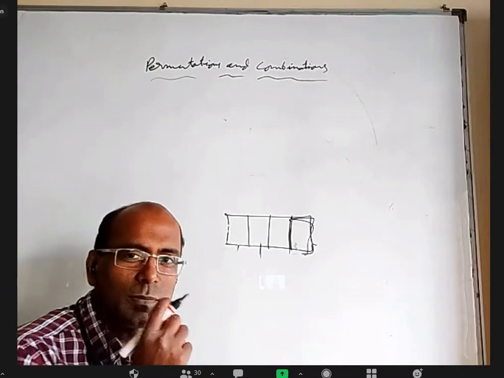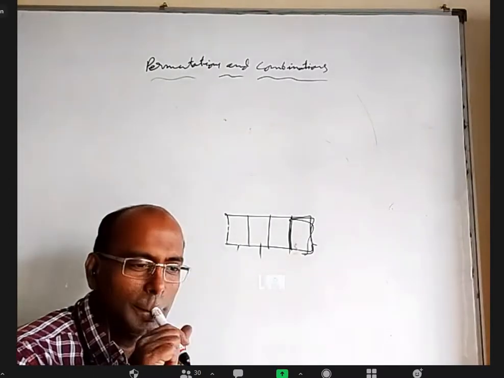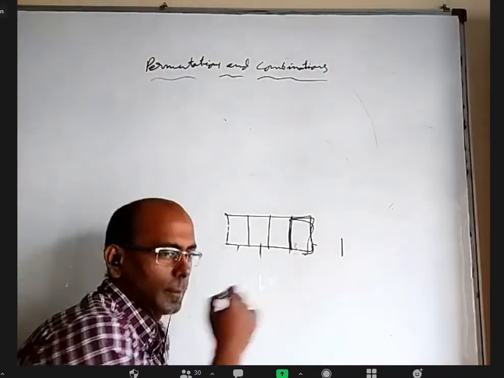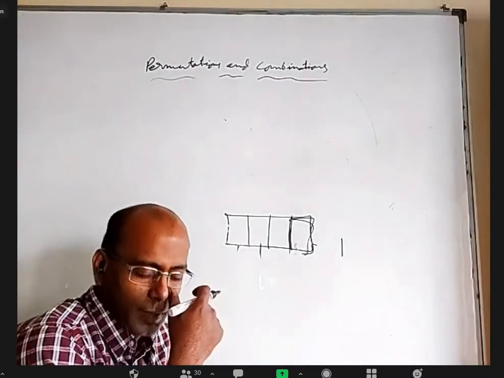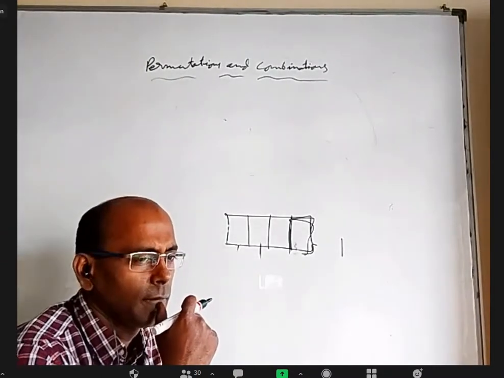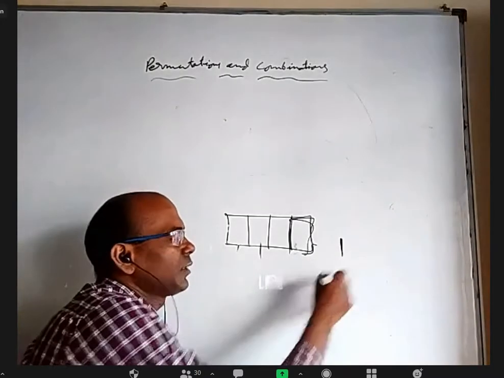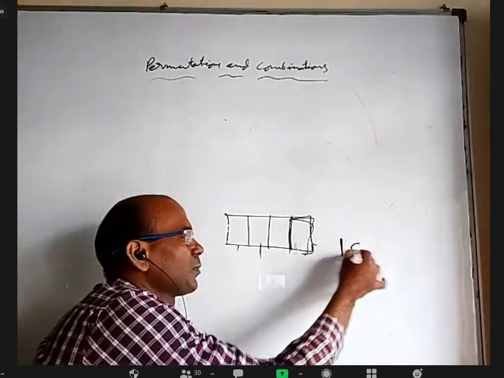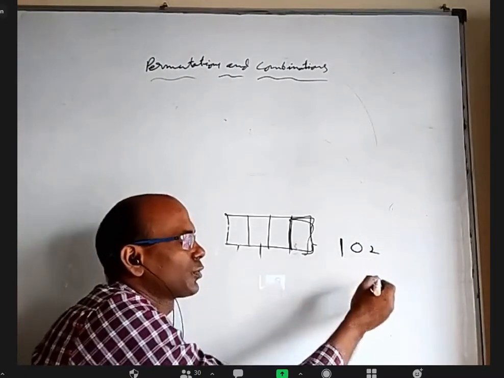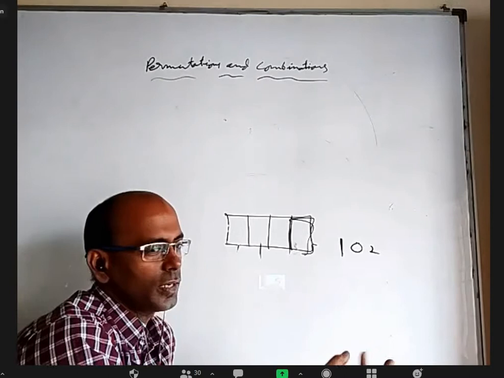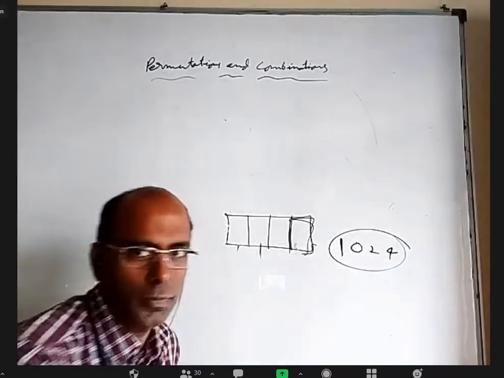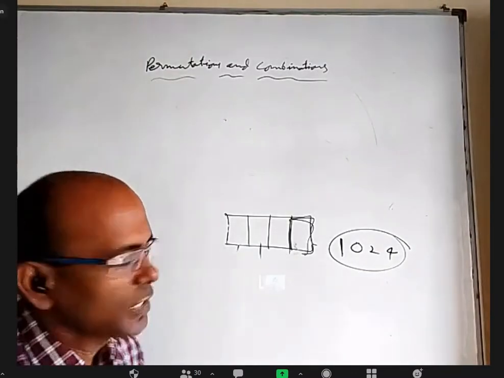That itself is a good question. 1432? 1024, sir. 1024. Yeah, that's good. After 1, try to put as small a digit as possible, right? So let me put 0 as the smallest possible. Then I cannot put 1 here because 1 is used, so I have to go for 2. Then I cannot use 0, I cannot use 1, so the only thing left is 4. 1024 is the correct answer, right? So the smallest one is this.